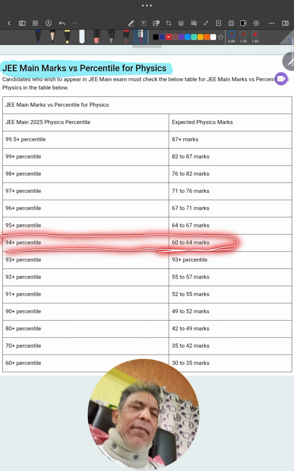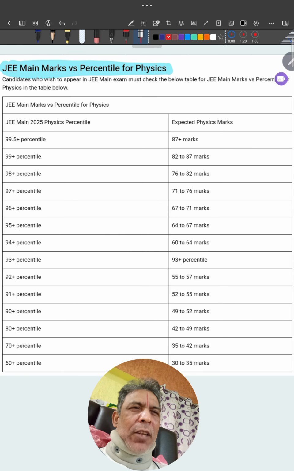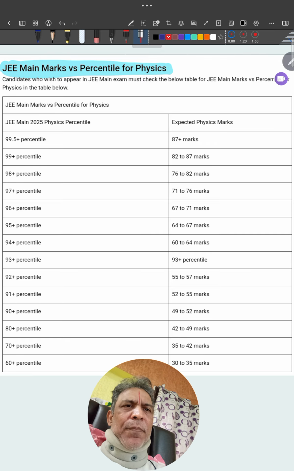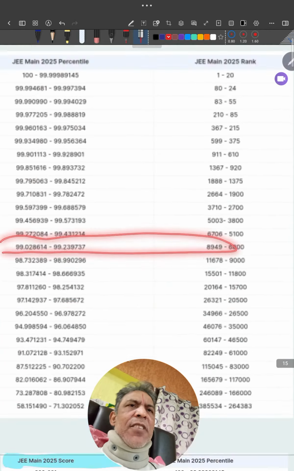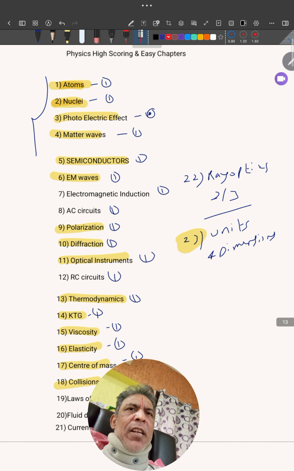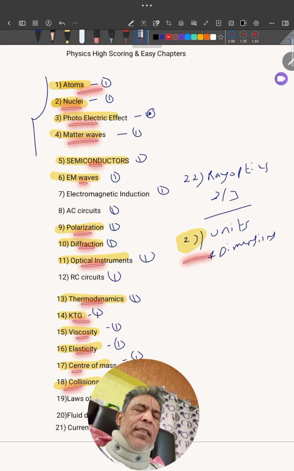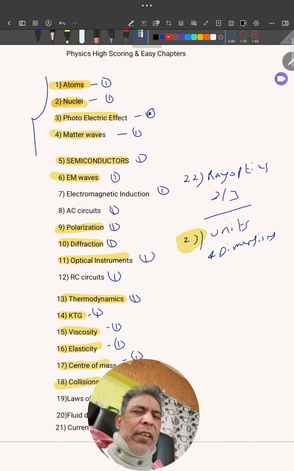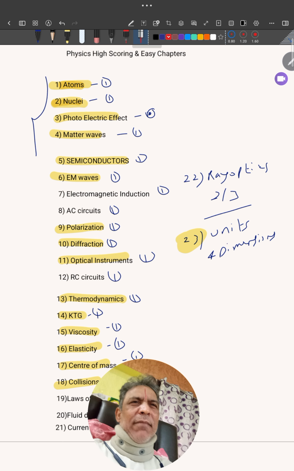To get 60 marks, you have to prepare 15 chapters. This is one threshold we'll keep, so we have to be around this. What are those 15 chapters? These are the chapters which will help you. Add a few more, two or three chapters, to be on the safer side. In ray optics, I'll do one lens. Pull up things like that so that you are able to do 15 questions, and you'll be on the safer side.